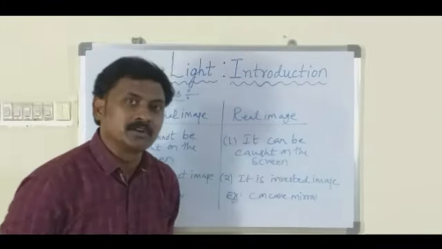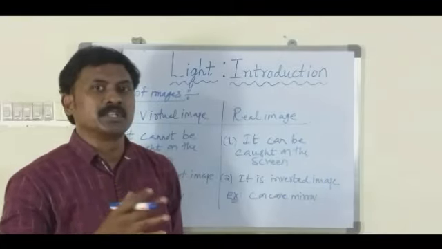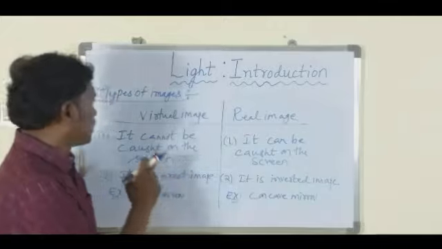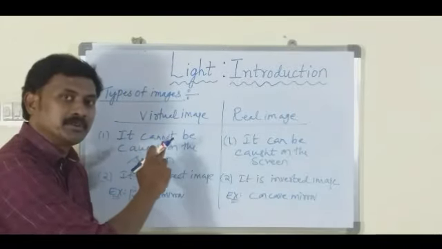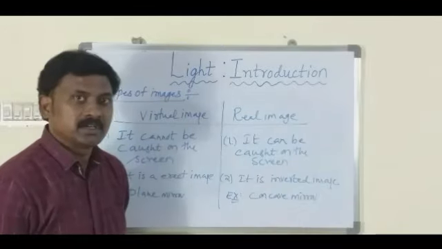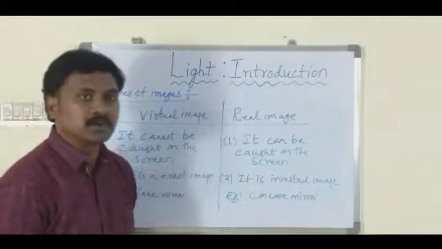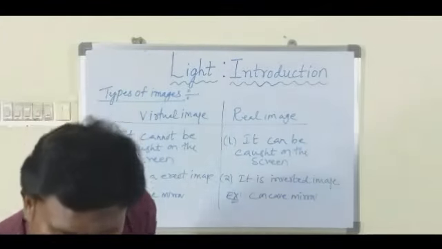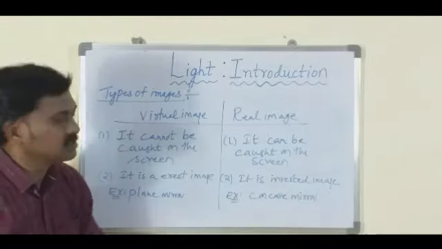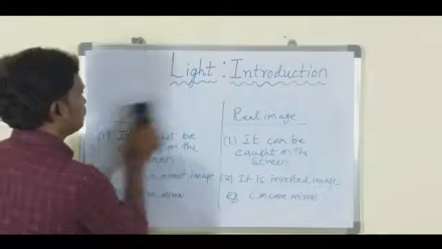In the case of the concave mirror, there is one case where you get a virtual image also, but mostly there are so many cases where we get a real image. So virtual image is observed in plane mirrors. Now coming to the real image, I want to show you how this real image is formed with the help of this concave mirror. Before that, let me draw a diagram. After that, I would like to show this real image. So first I would like to draw this virtual image.